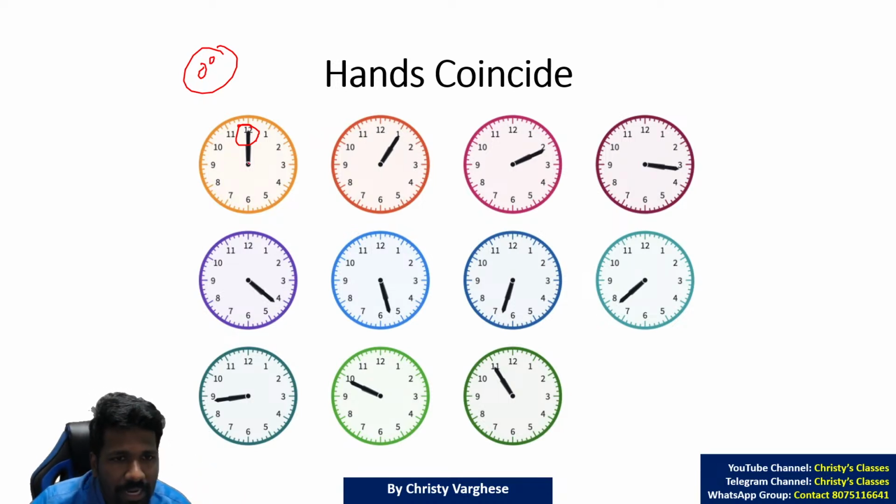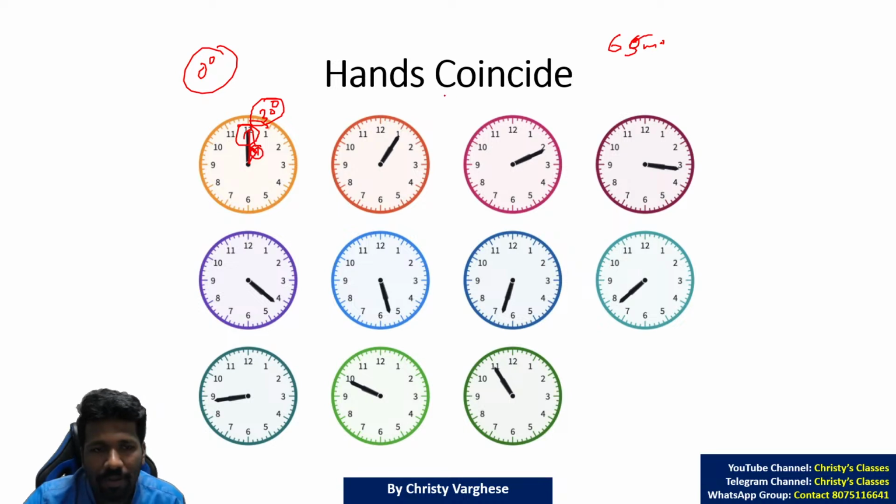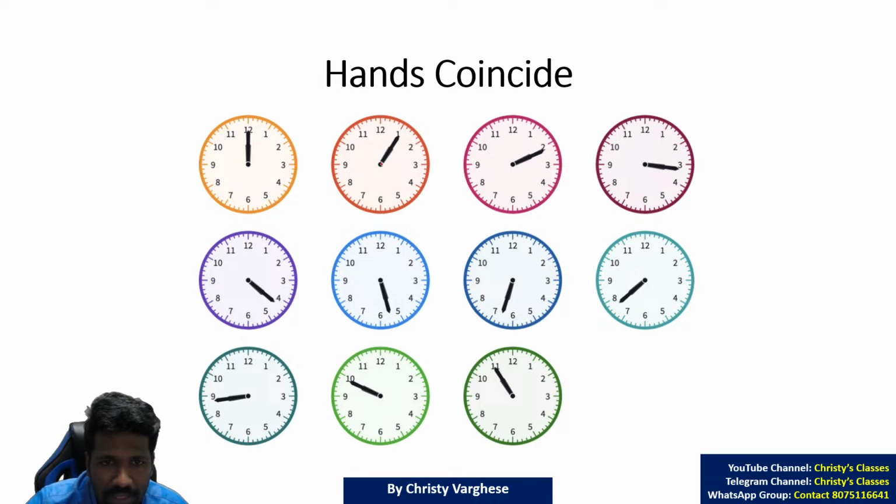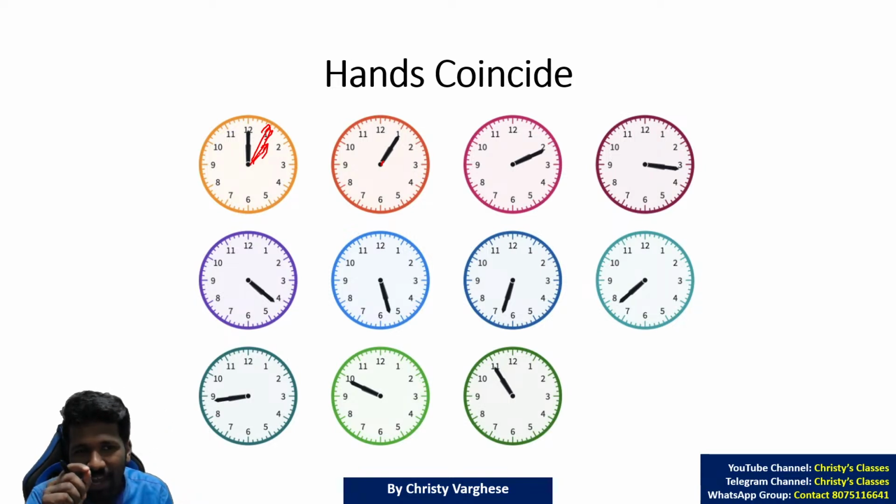Is it after 1 hour? Let us see what happens after 1 hour. After 1 hour it is 1 o'clock. Is it 0 degree? No. As we discussed, in 1 hour our hand will move 30 degree, so there is a gap of 30 degree between them. So 1 hour, meaning 60 minutes, is not enough. 5 more minutes. Let us see what will happen in 5 more minutes. In those 5 minutes, the minute hand will reach here. But in those 5 minutes, our hand will go a little further. In every minute, our hand moves half degree, so in 5 minutes, our hand will move a little further. Are you agreeing?